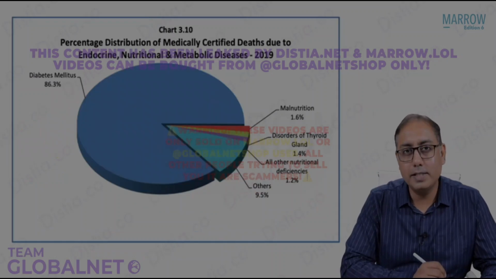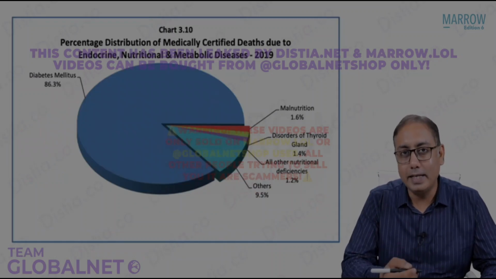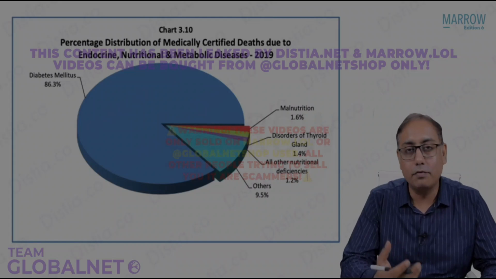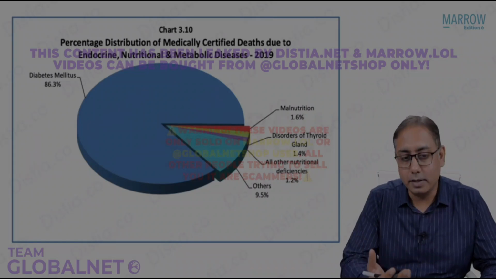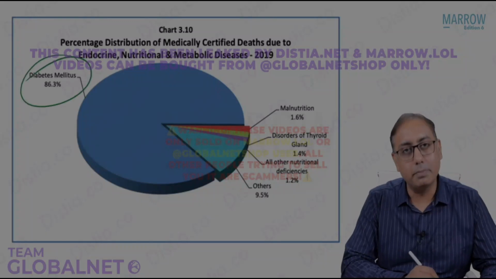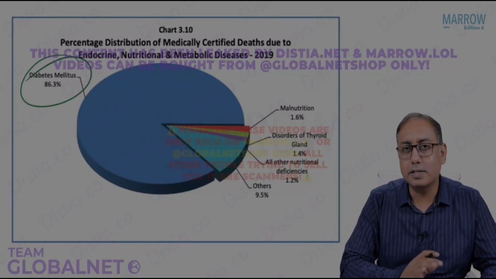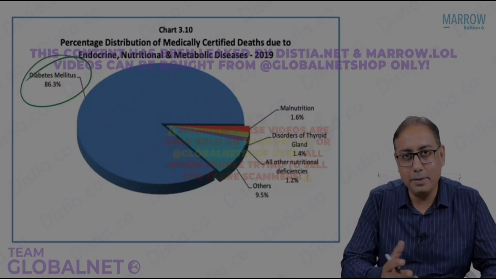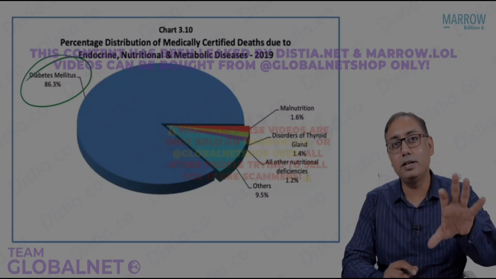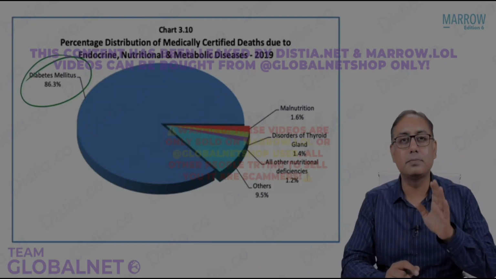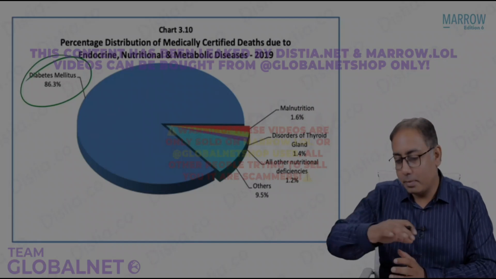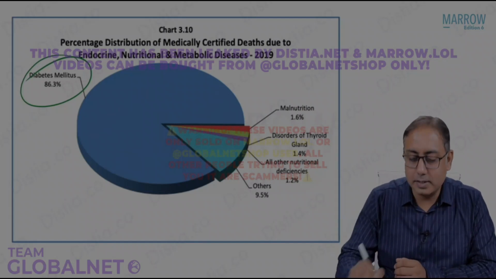Coming to the endocrine diseases, we have seen a drastic increase in deaths due to endocrine diseases, and one of the biggest killers among endocrine diseases is nothing more or less than diabetes mellitus. About 85, 86% or 90% you can say of deaths due to endocrine causes were because of diabetes mellitus. One of the major killers among the endocrine diseases is diabetes.